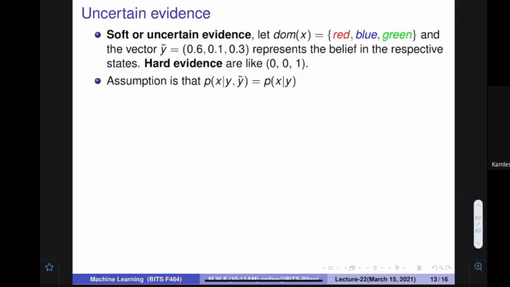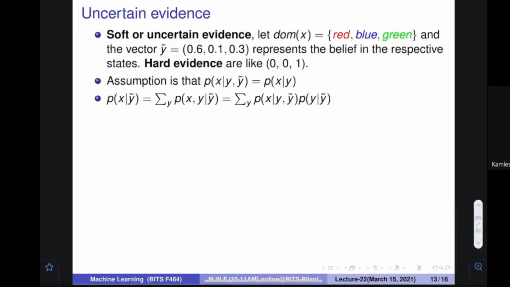So it is called uncertain evidence, where we ask what the probability of X is given some uncertainty. We assume that it is the probability of X given Y. With this kind of assumption, if I want to find the probability of X on this uncertainty, this Y tilde means there is an uncertainty. Because we can introduce one more variable with marginalization, we can say X and Y, and then we can take Y to the other side: X given Y, Y given Y hat.